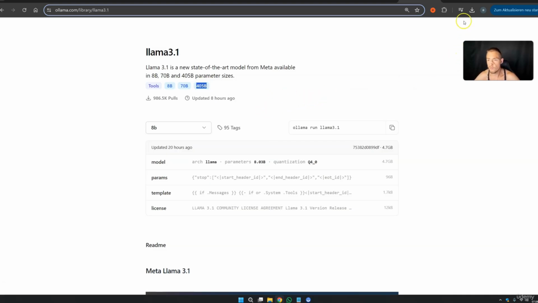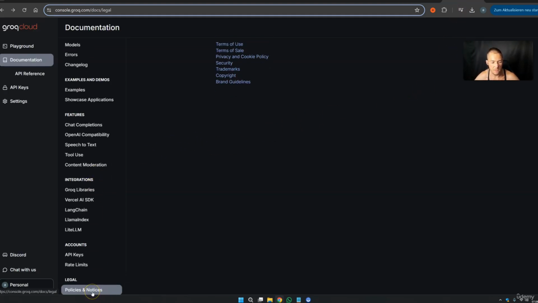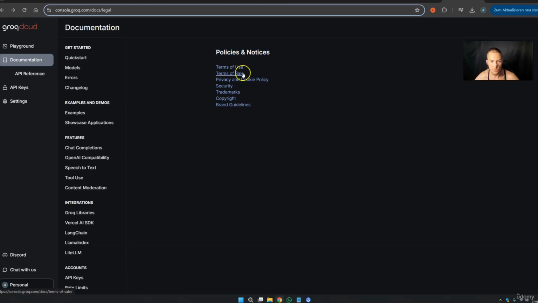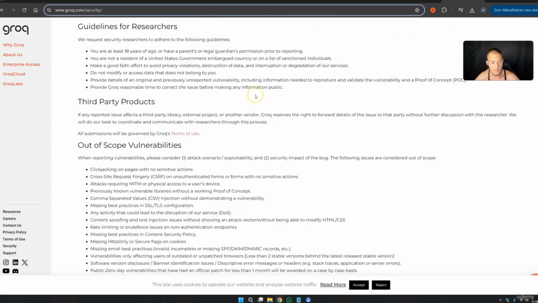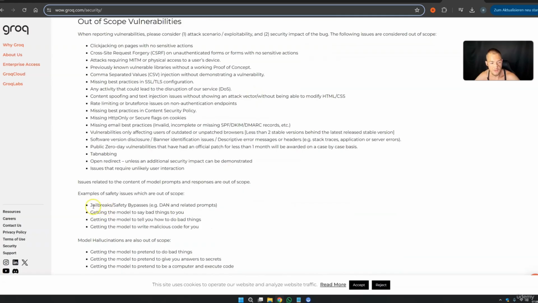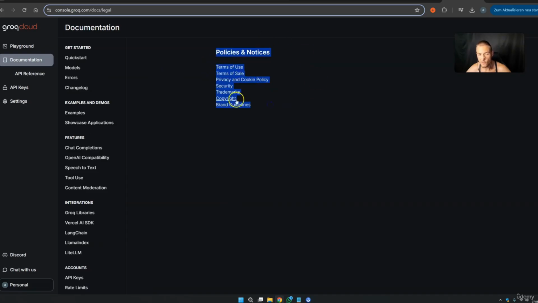Then we should also take a look at the Grok API. If you press on the documentation, scroll down, go to policies, you see this right here: terms of use, terms of sales, privacy and cookie policy, security, trademarks, copyrights, and so on. And you can and probably should read all of this. If you press on security, generally speaking, they say to you that you are safe, but of course, stuff like jailbreaks, they can never ever guarantee that this does not happen to you. You know what jailbreaks are, and of course, this can happen over any API, not just Grok.